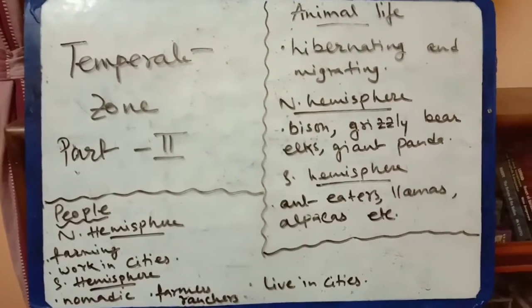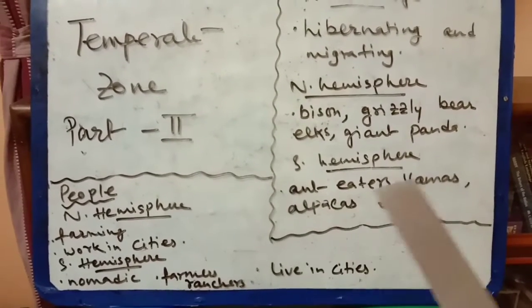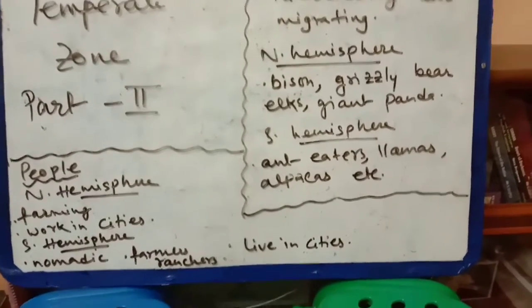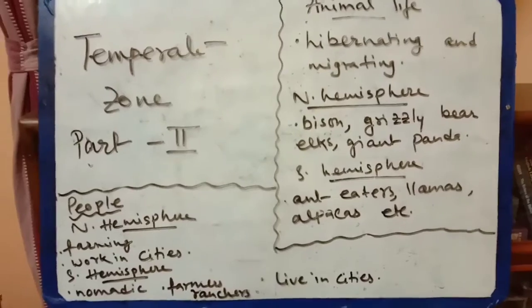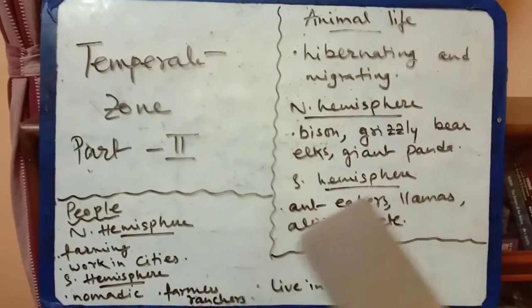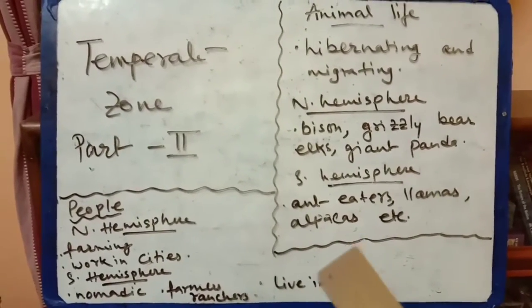And in the southern hemisphere we get anteaters, llamas, alpacas, and koala bears, wallabies. So we get these in the temperate zone, especially in the temperate zone of the southern hemisphere.